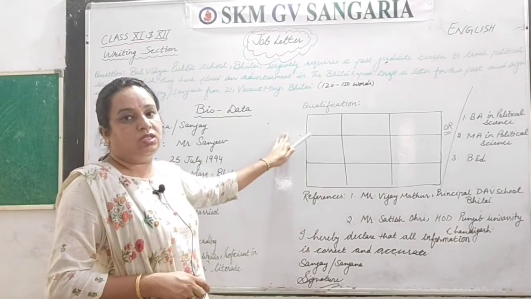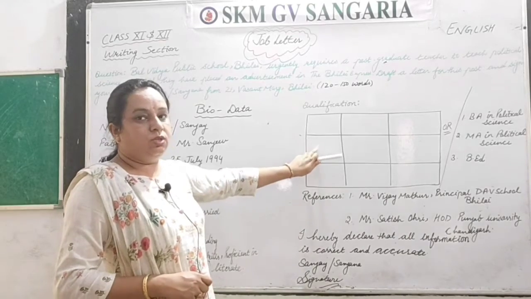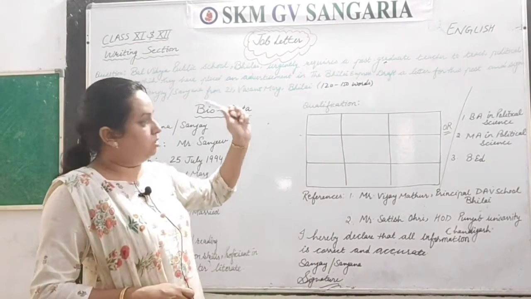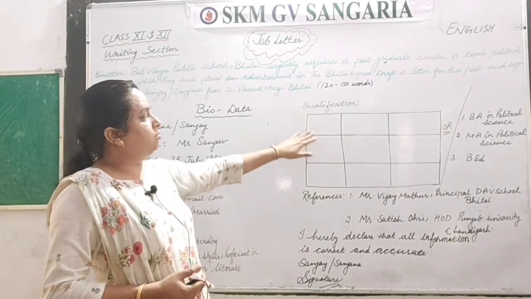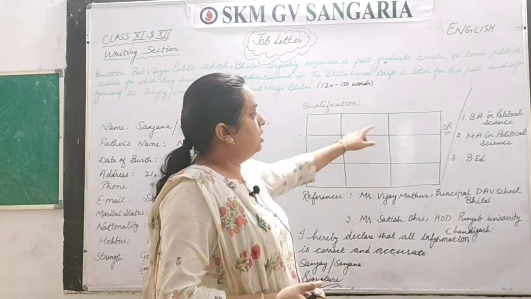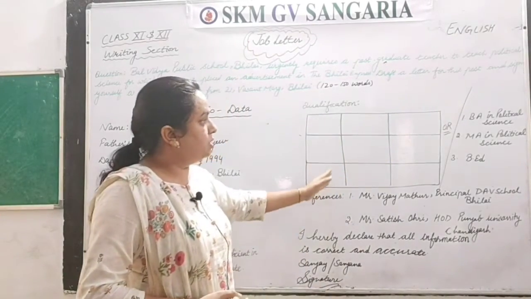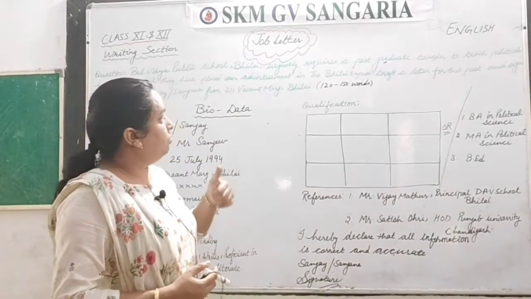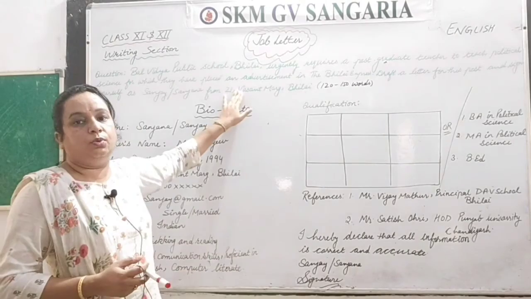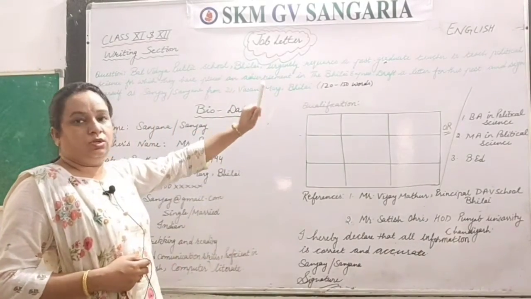And then you have to go with the qualification. As I have told you, you can give it in 2 ways. The best one, the accurate one, is this one, and I have given you this in the last format. First you write the name of the course, then university or board, then passing year, and then percentage. Here we have to write the qualifications which are required for the particular post, and here we are asking for a postgraduate teacher.